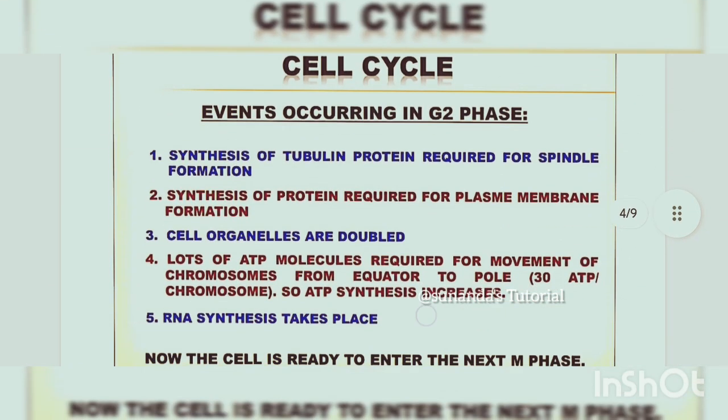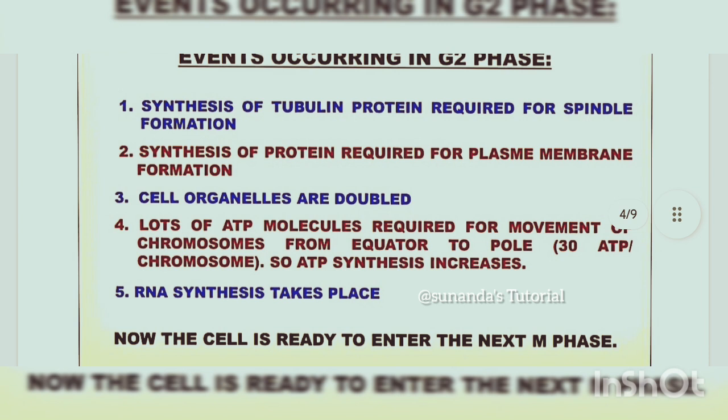Next, events occurring in G2 phase. Synthesis of tubulin protein required for spindle formation. Spindles are required during anaphase to pull half of the chromosomes to one pole. Next is the synthesis of proteins which are required for plasma membrane formation.